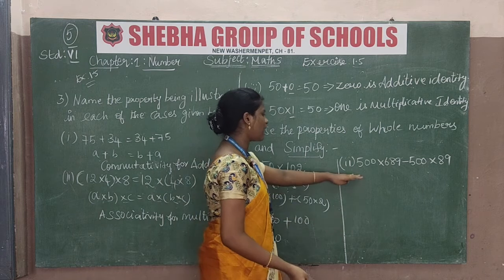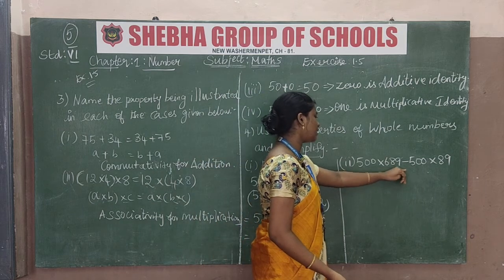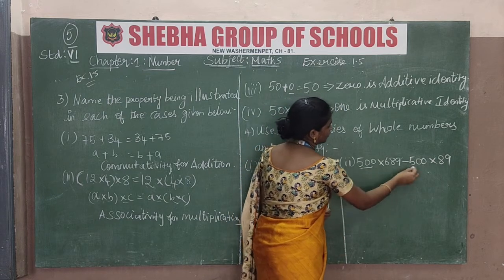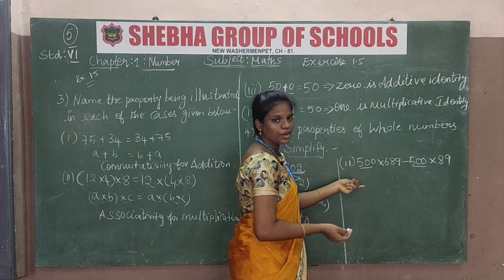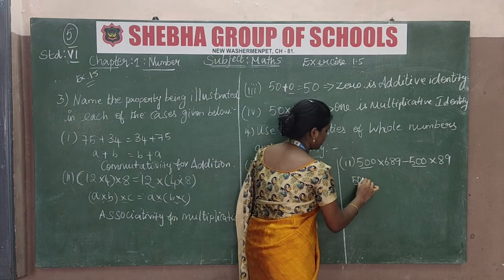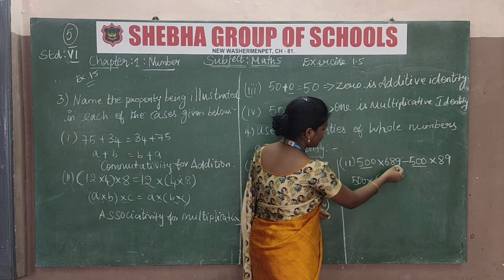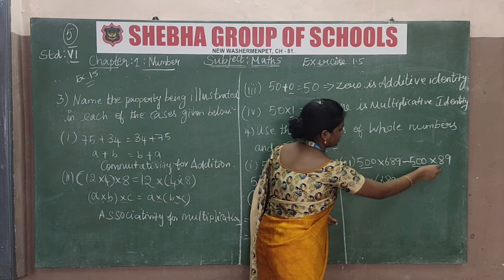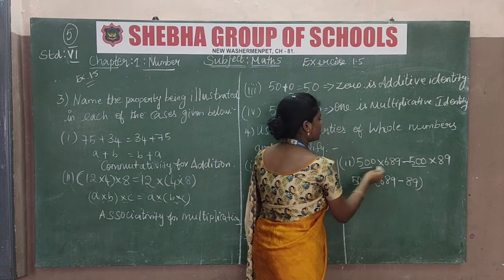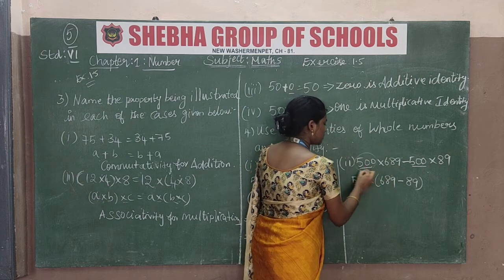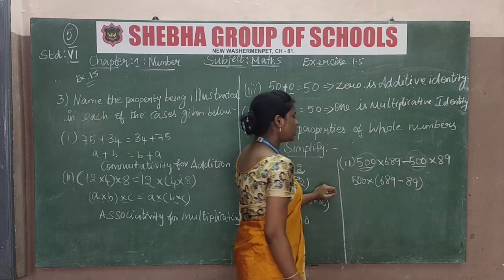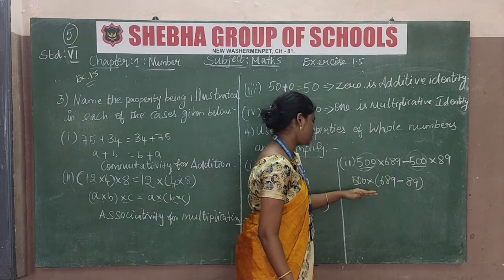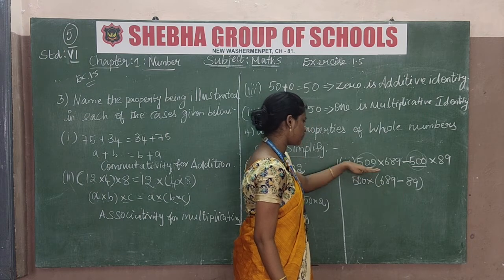So next sum is 500 into 689 minus 500 into 89. So let's see, 500 is here, and here also 500 is there. So we can take it common outside: 500 into, open bracket 689 minus 89. We take it out because here there is 500 and this value is also 500. So minus is the center value, so we have written the center. 500 into 689 minus 500 into 89.